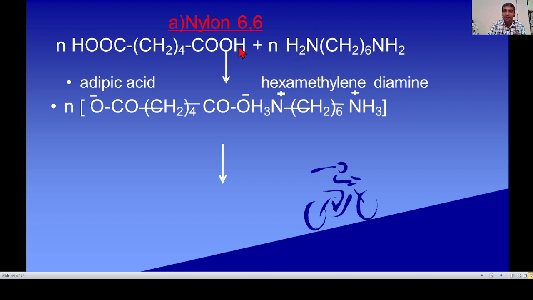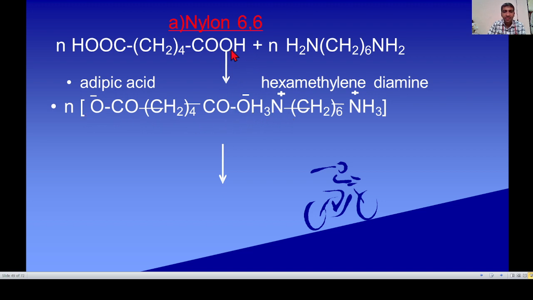They undergo salt formation. The acid donates H+ ion, the base accepts H+ ion to form this salt. Here the monomers are 2, but on reaction they form only one salt. Therefore, nylon 66 is a homopolymer.